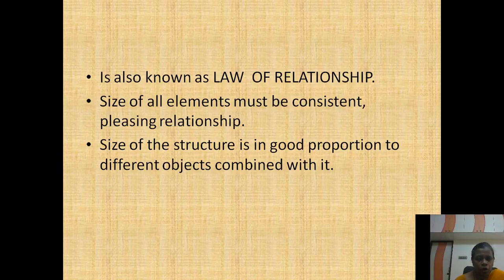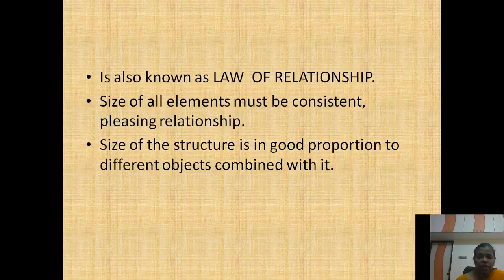Whenever you arrange a grouping of objects, for example furniture such as a sofa, the size of the furniture must be consistent with the size of the room and have a pleasing relationship.